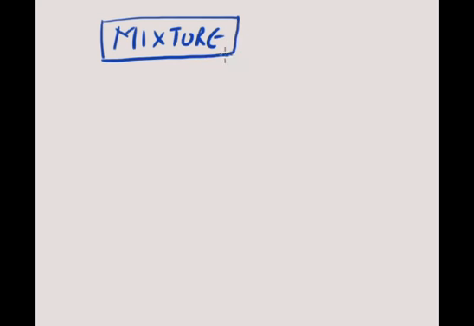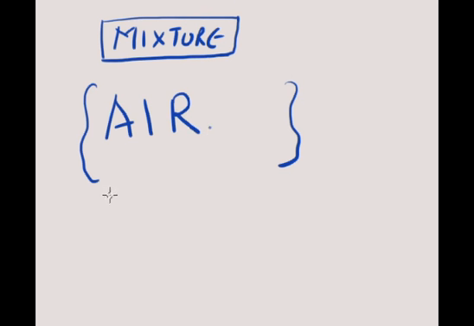We all know that air is composed of many gases, right?